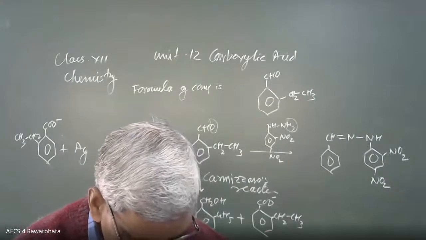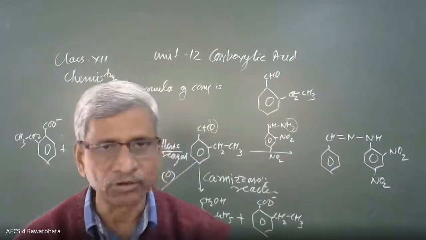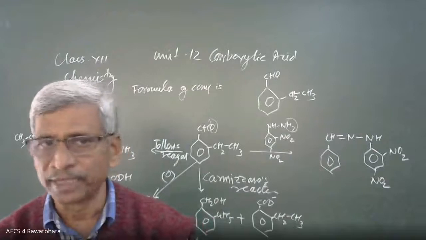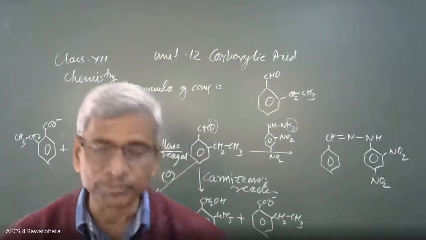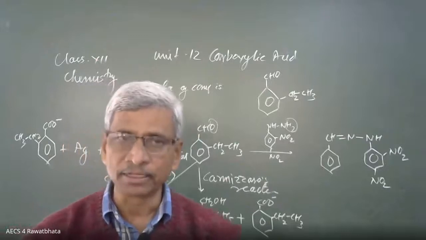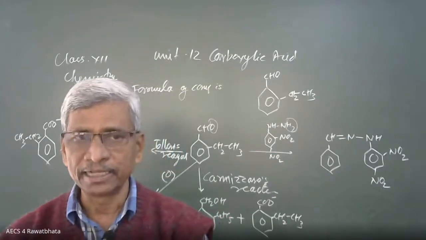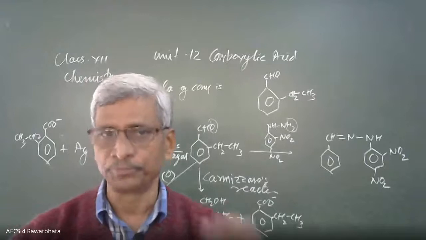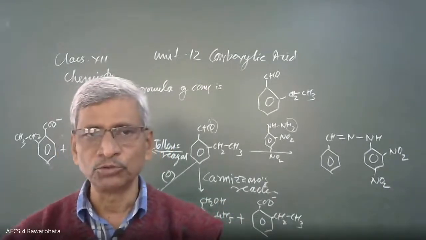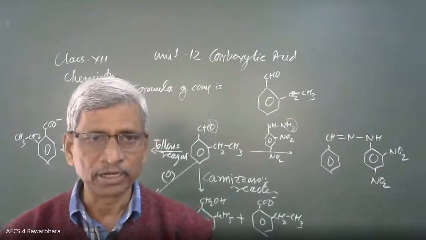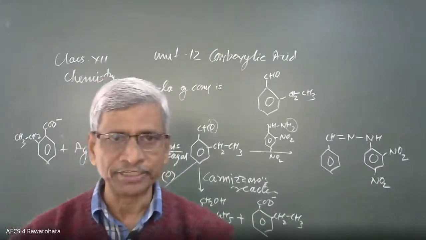It forms an addition compound with sodium bisulfite. All carbonyl compounds form sodium bisulfite adducts and give a positive iodoform test. A positive iodoform test means the carbonyl carbon has one methyl group. It is a ketone and a methyl ketone, one side of the carbonyl carbon occupied by CH3.